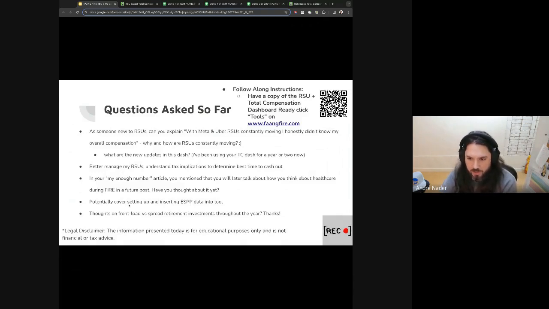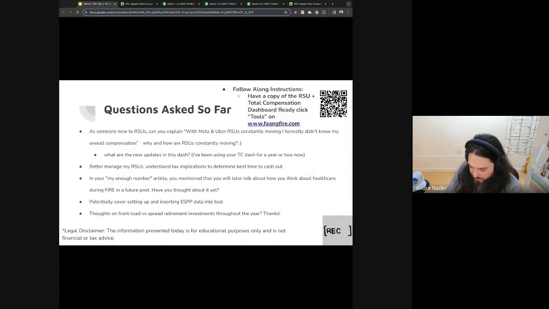And okay, other questions. We'll do specific ones to the tools, and I'll answer general ones. Potentially covering inserting ESPP data into the tool. So ESPP is Employee Stock Purchase Plan. I didn't add that. Meta doesn't have an ESPP. Uber does. So it is a good call out to add, particularly because it can definitely have drastic impacts on your overall compensation.